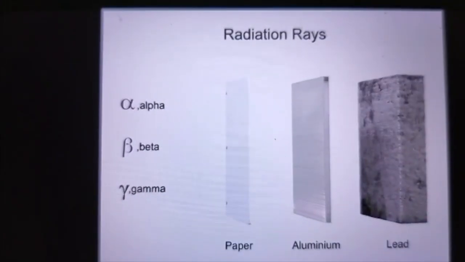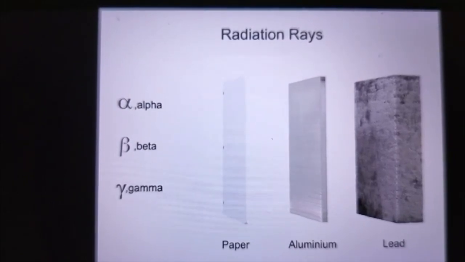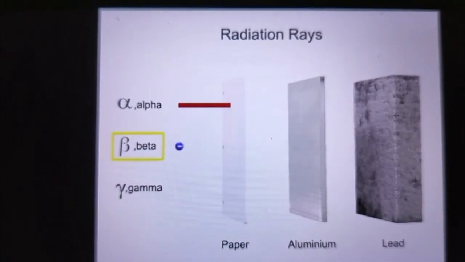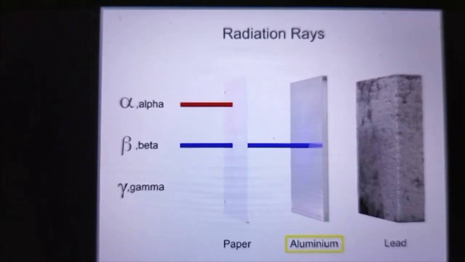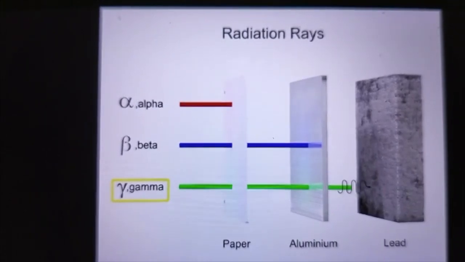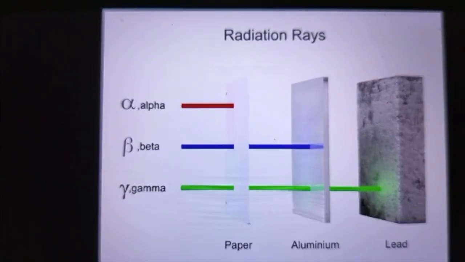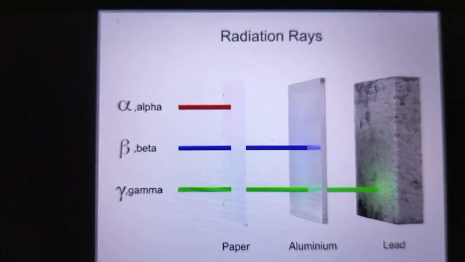The unique characteristics of these 3 types of radiation affect their capacity to penetrate various materials. Whereas an alpha particle is stopped by a sheet of paper, a beta particle easily passes through paper but is stopped by aluminum. A gamma ray is not impeded by the paper nor aluminum, but its progress can be stopped by lead. The degree to which each of these 3 forms of radiation penetrate human tissue is the basis for limiting a person's exposure to radioactive material.